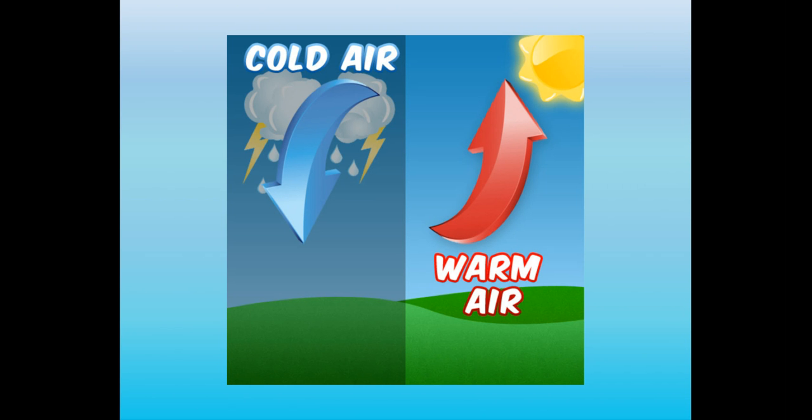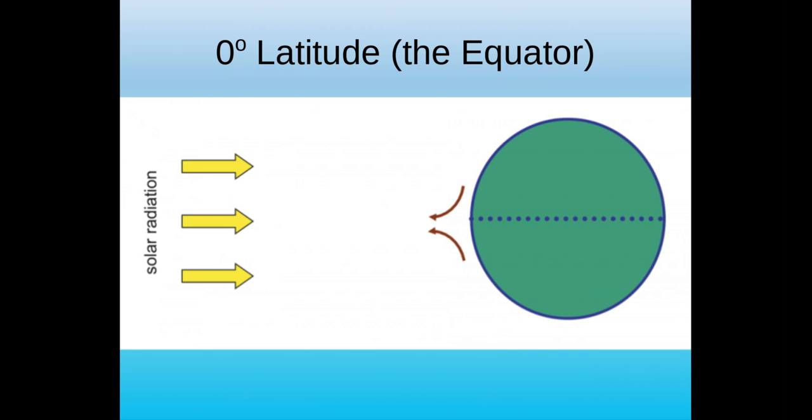Convection currents are simply the transfer of heat by the circulation or the movement of the heated parts of a liquid or a gas. We'll start at the Earth's equator, where solar radiation is high year-round. Air near the equator is warmed and rises because it's less dense than the air around it. The air near the equator is heated and rises and is indicated by the red arrows.